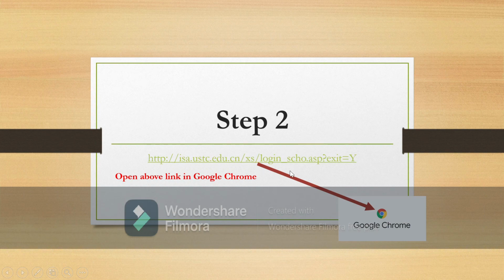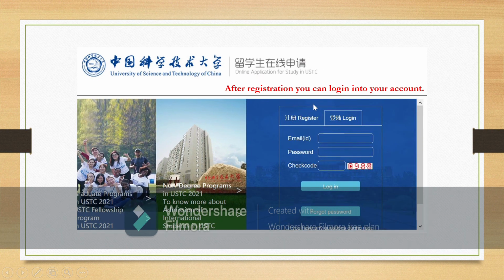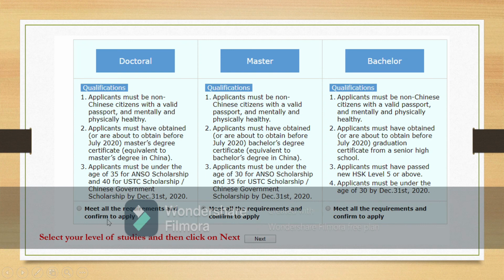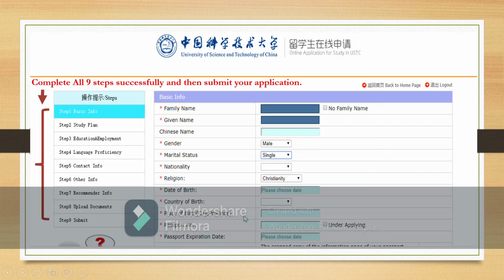Step 2. Open this link in Google Chrome. The link is given in the description. Now click on register and fill in all this information, then click on register and receive an email. After registration, you can log in to your account. Select the level of studies you want to apply for and click on next. Now you have to choose Chinese government scholarship, upload the application form for the Chinese government scholarship, fill in the serial number of the CSC application form and then click on next.